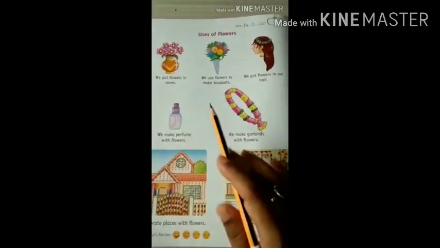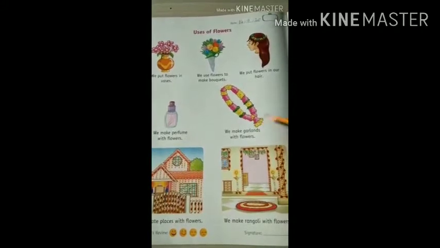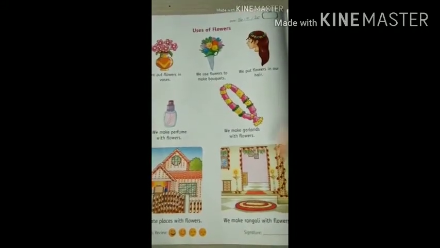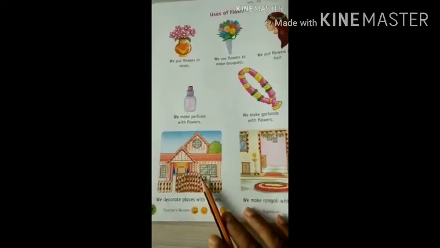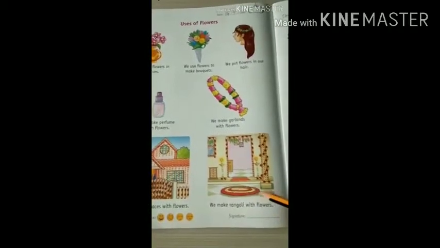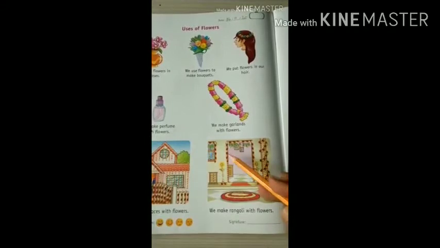We make perfume with flowers, right? We make garlands with flowers. You must have seen in the temples. Now see, we decorate places with flowers. Now see, we make rangoli with flowers, right? See, we use flowers in this way also.